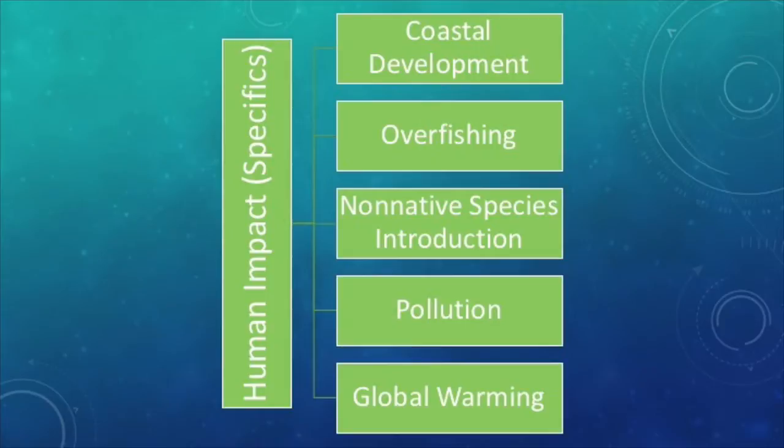The introduction of non-native species, whether intentional or not, is causing a massively negative impact on aquatic ecosystems. Remember, non-native species generally don't have any natural predators or any other organisms that act as competitors for resources. As a result, they have a tendency to overtake the pre-existing organisms and can in turn break down an entire food web. The last way in which we are impacting our aquatic ecosystems is through pollution and global warming.